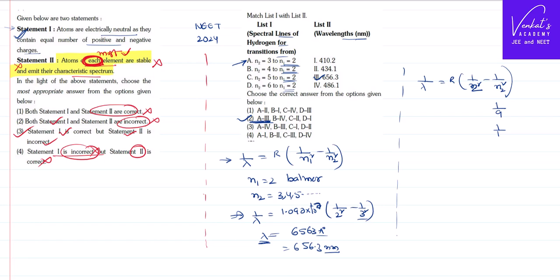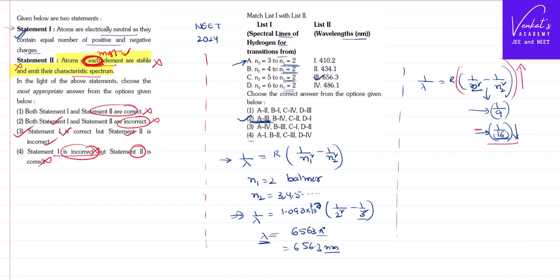If I write 4, it becomes 1 by 16. If I compare these two, as the denominator increases, this fraction value reduces. As that fraction value reduces, the subtracting part gets reduced, so this entire value increases.